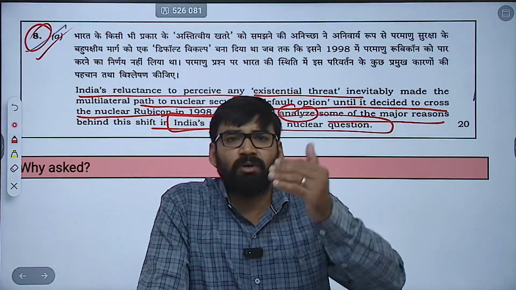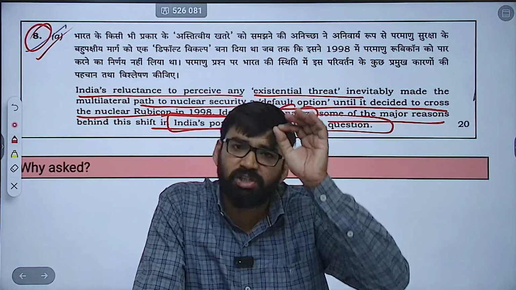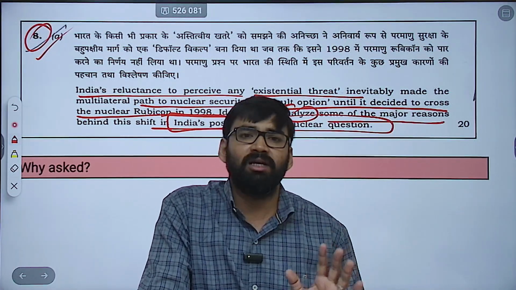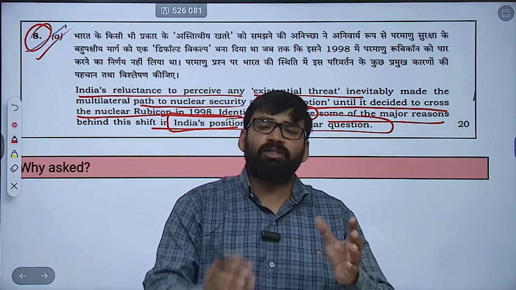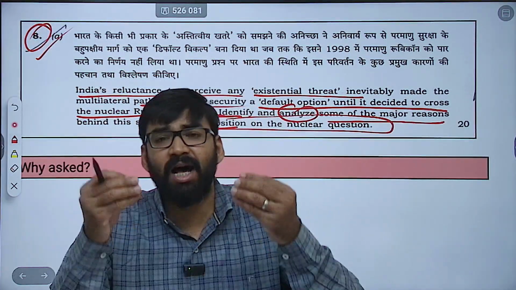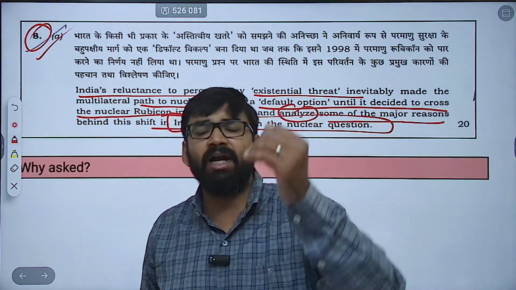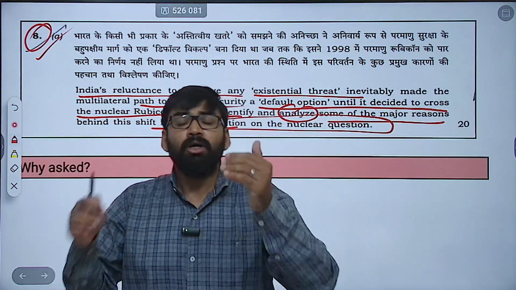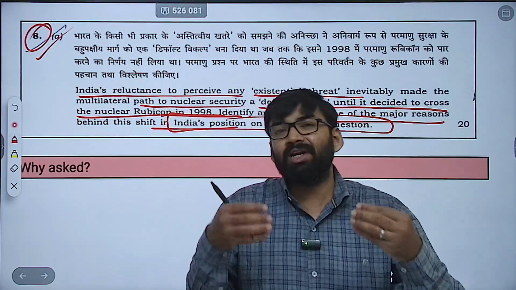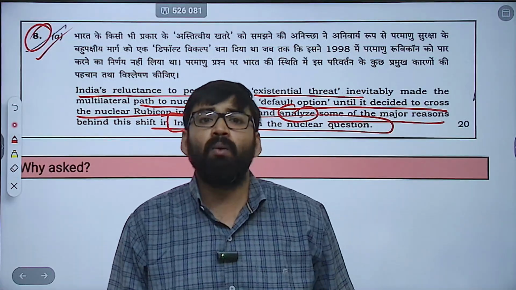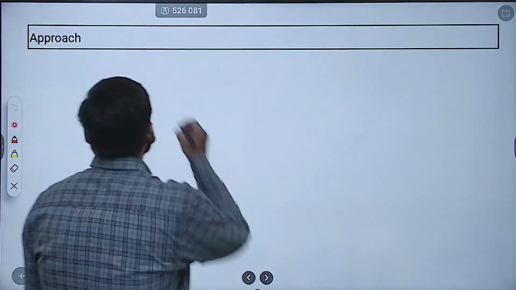This question is related to India's nuclear policy shift until 1998. Understand it in a simple way. This question examines India's evolving nuclear posture, highlighting why it moved from multilateralism to overt nuclearization in 1998. Clear?